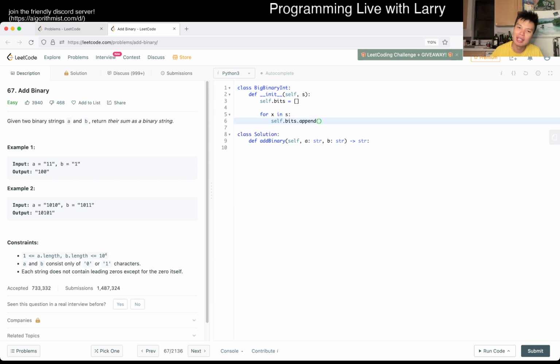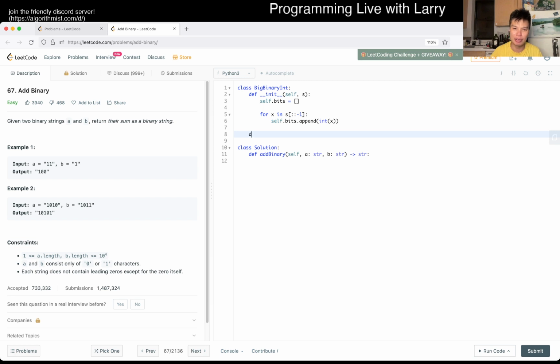the way that I want to think about this is actually, do I want to do it this way? Maybe not. I was going to just append it and then have basically the least significant digit at the back. Is that reasonable? I guess it doesn't really matter, but then you have to add new digits in the front, so it's a little bit awkward. So let's actually do this backwards. And that's pretty much it. And then now we just have to do the add function, and then you have b.